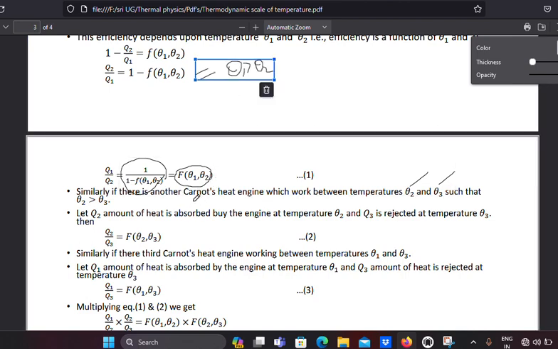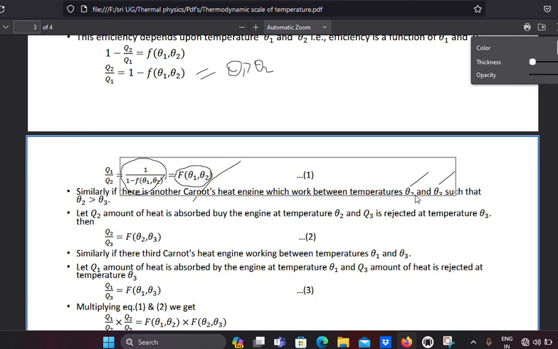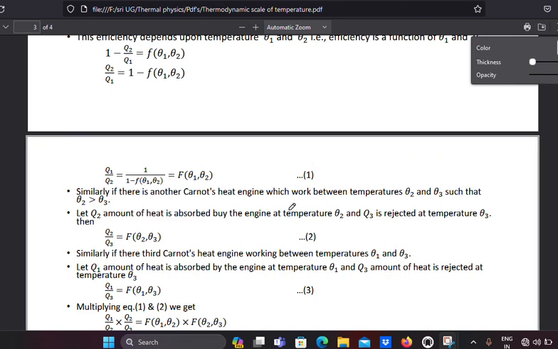Okay. So this above function is written like this. And suppose there is one more Carnot heat engine which works between the temperatures theta 2 and theta 3, and the condition is that theta 2 is the higher temperature and theta 3 is the lower temperature. Then we can write it like this as well.